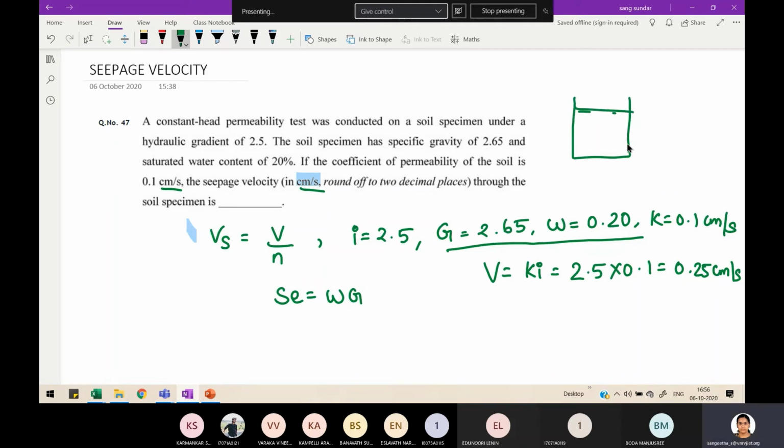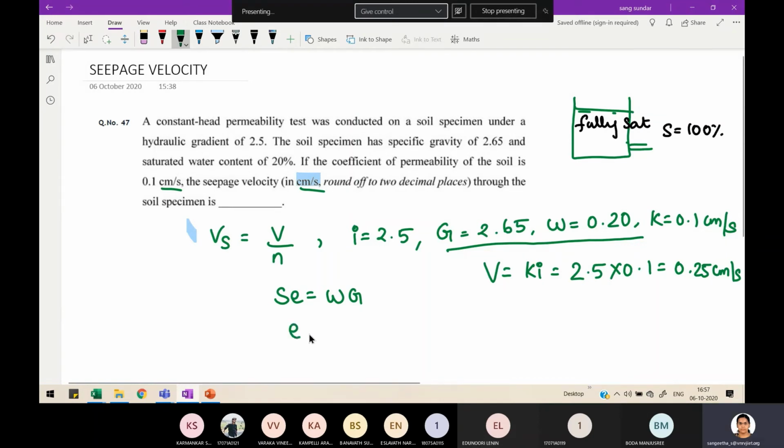To get discharge out of the mold, your soil must be in which condition? Fully saturated condition. So your S is equal to 100%, and while substituting I will take it as 1.